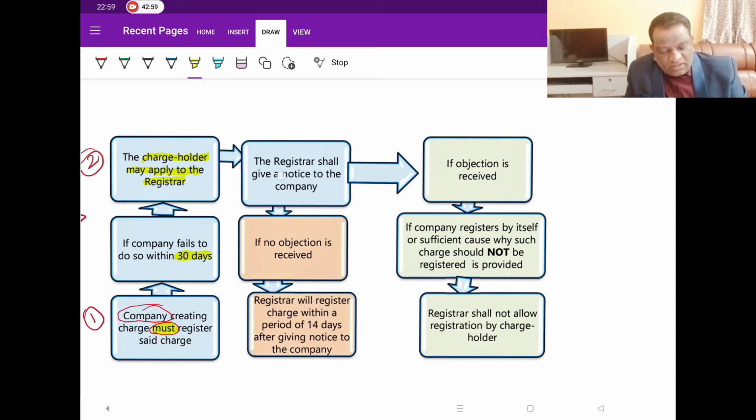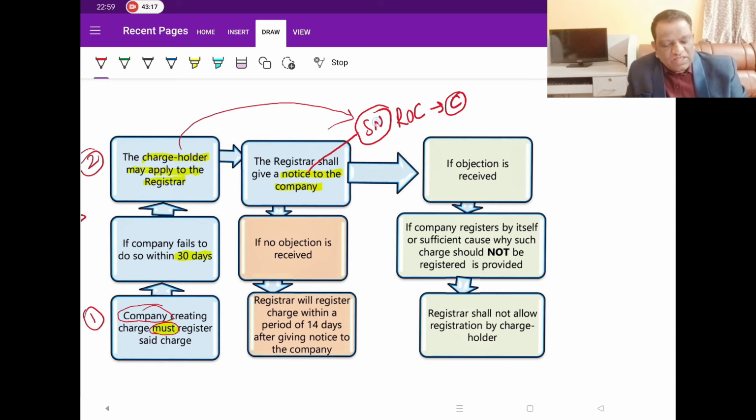So if you look at it, though it is given as a notice, this notice is nothing but a show cause notice. Then who is giving this show cause notice to whom? ROC is giving this show cause notice to the company, because the charge holder has informed the ROC asking him to register the charge. Since he had asked the ROC to register the charge, ROC is issuing a show cause notice to the company: show the cause why I should not go and register. That is why it is called a show cause notice. And generally the time period for it is 14 days.